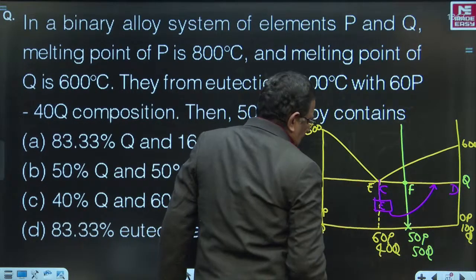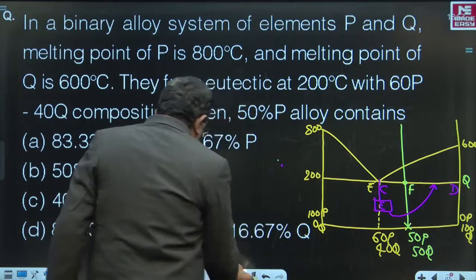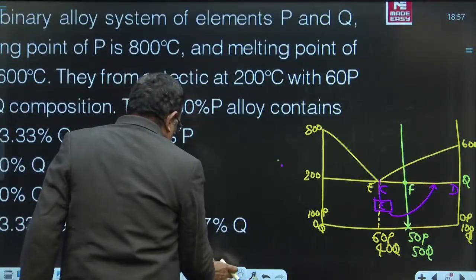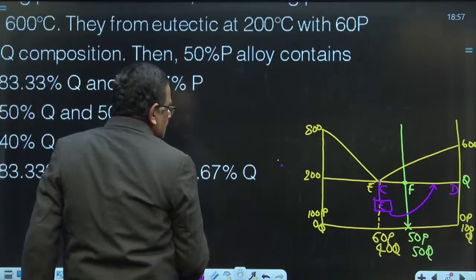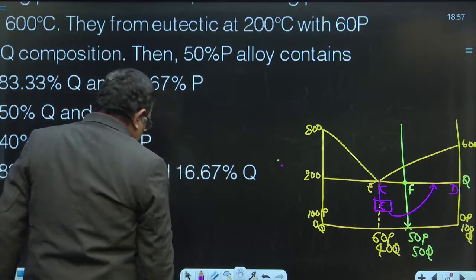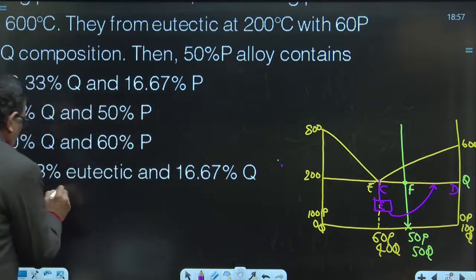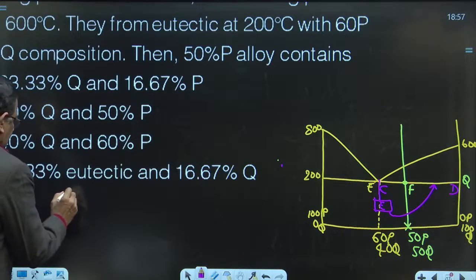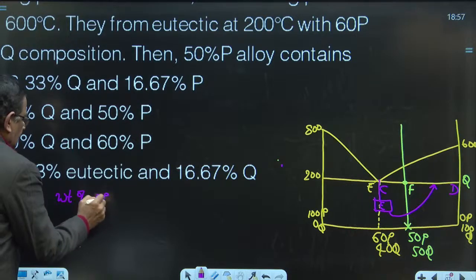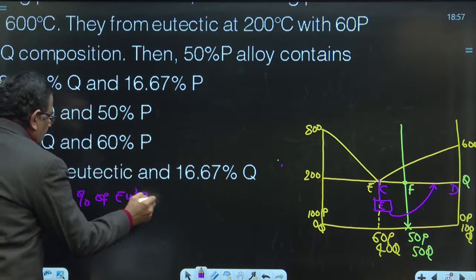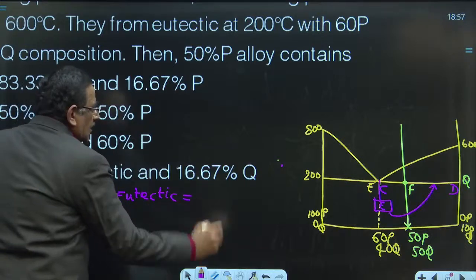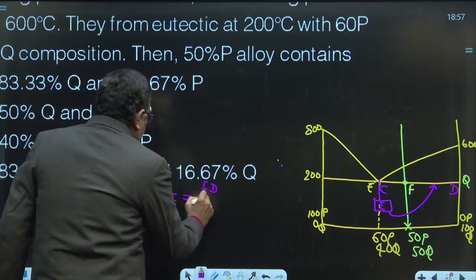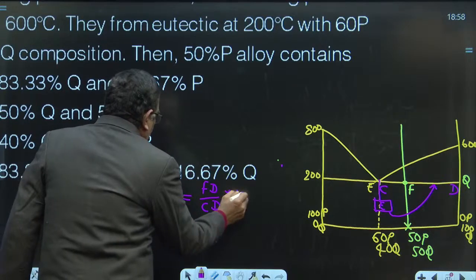So let us try to move this screen to a side. Yes. So we can write that weight percentage of eutectic is given by FD divided by CD into 100.